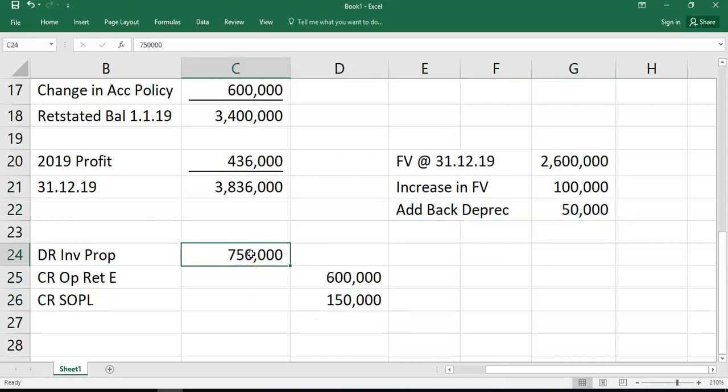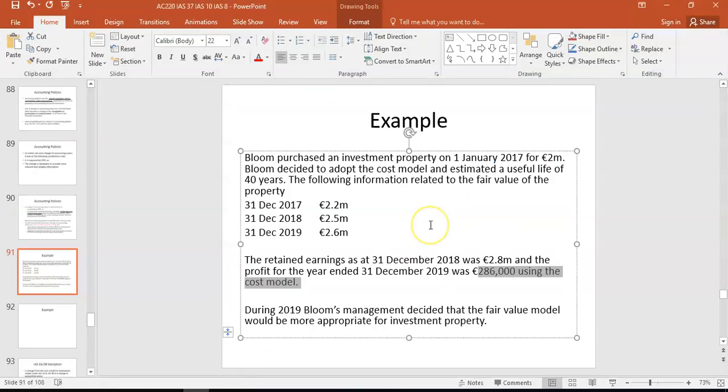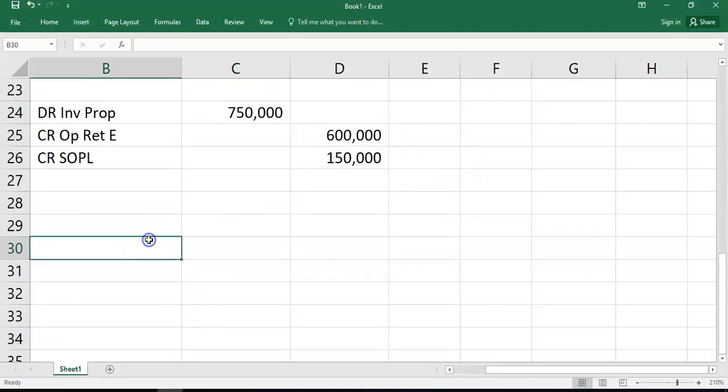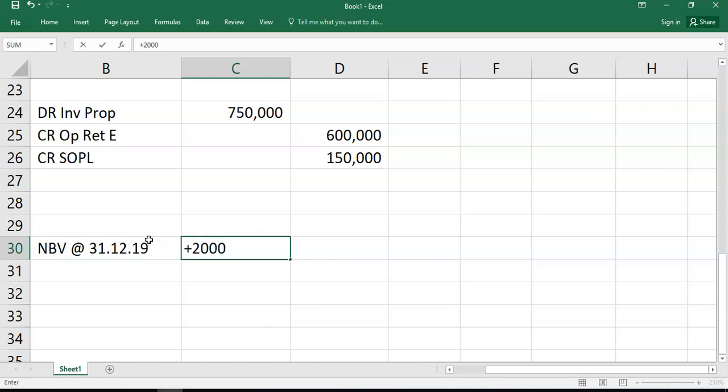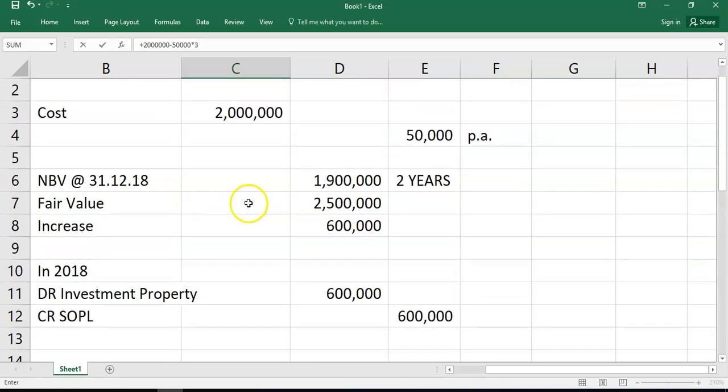Where's the 750 coming from? Well, technically in 2019, based on the question, if you go back, they have 3 years depreciation charged, because you're also told in 2019 they've used the cost model. So they have a net book value at the end of 19. The net book value at 31st of 12th, 19, is going to be 2 million minus 50,000 times 3, because they've charged 3 years depreciation, all 17, 18, and 19. I know we did 2 years up here, but that's because we're looking at the end of 18. They've done it at the end of 19.